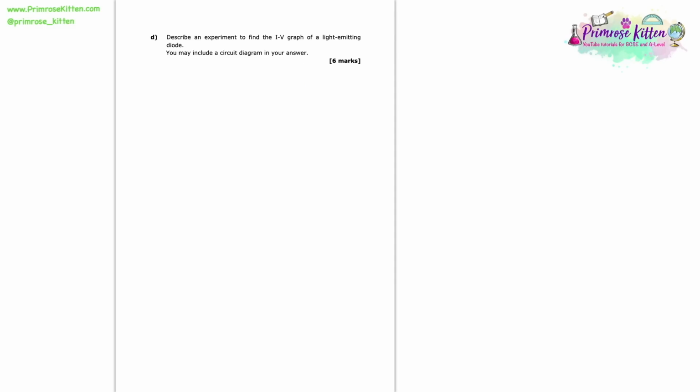So here we have a big 6-mark question. We're asked to describe an experiment that will find the IV graph of a light-emitting diode. And we can use a circuit diagram in our answer, and I think they're a really useful way to aid our explanation. So let's start off by drawing our circuit diagram. Now, the first thing I'm drawing is the symbol for a light-emitting diode. So what we have here is this triangle with a line against it with 2 arrows pointing away. That's because it's a light-emitting diode. A diode alone wouldn't have those arrows.